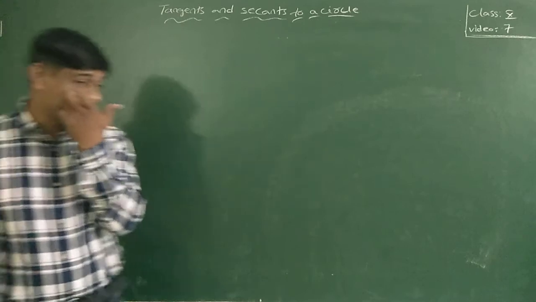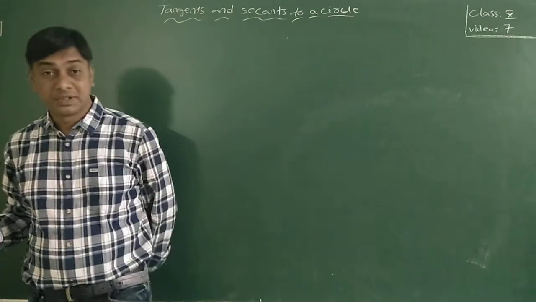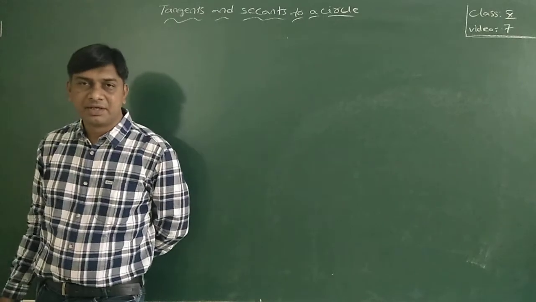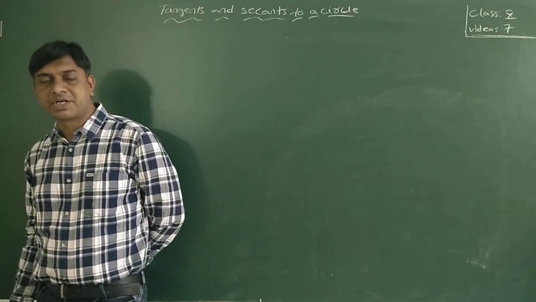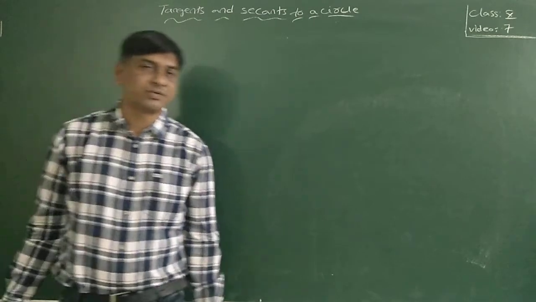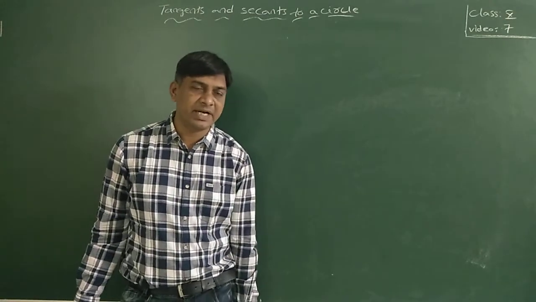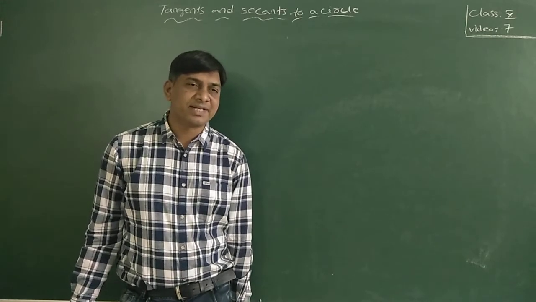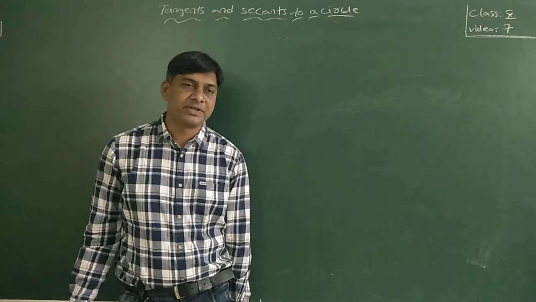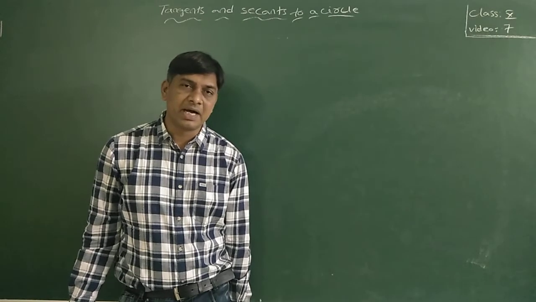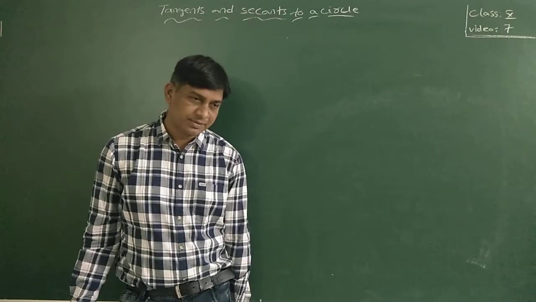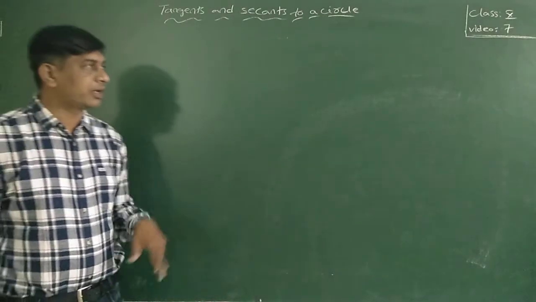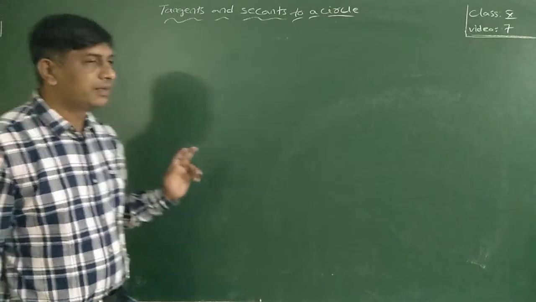Previously we discussed two theorems. Tangents drawn from an external point are equal in length, and if two tangents are drawn from an external point, the angle made by these two tangents at the external point and the angle made by the line segments joining the points of contact to the center are supplementary. Now, here are two theorems that I will explain one by one.